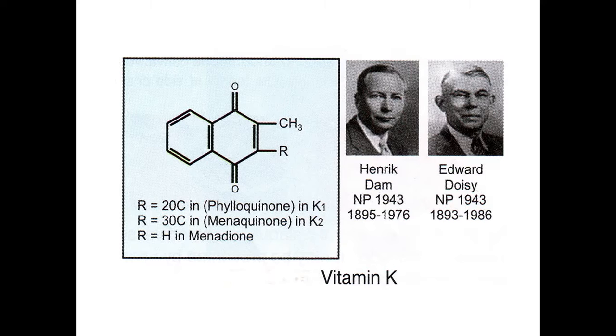This is the structure of vitamin K. The R group varies for K1 and K2, whereas it is hydrogen in the case of menadione, that is vitamin K3. So if K1 is there, it is called phylloquinone. If K2 is there, it is called menaquinone. These are the scientists who described the properties of this vitamin: Henrik Dam and Edward Doisy, they got the Nobel Prize for this.